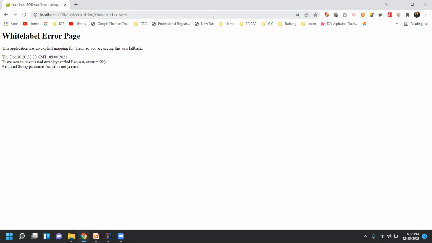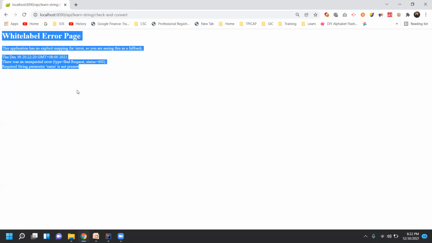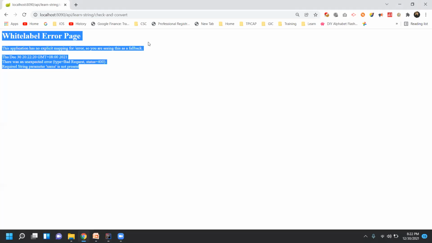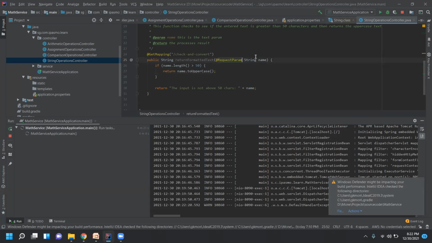And if I miss out this part, what is happening? The URL pattern is not matching because we have given this one as mandatory. Mandatorily, you need to have the name parameter. So if you want to allow the user that name is optional, what you can do is add a parameter for the request parameter, which is required.